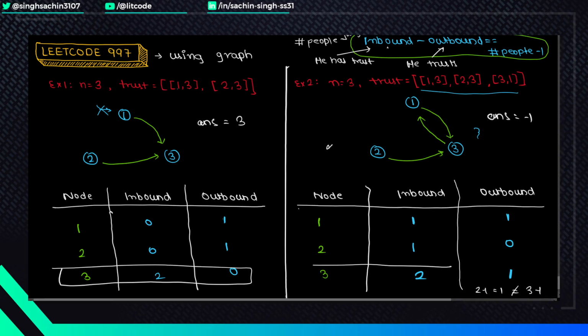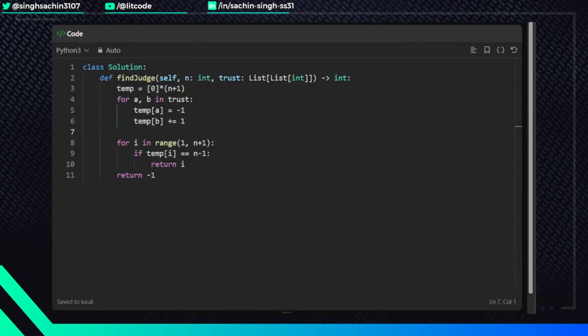Let's check out the code for the same. It will be a very simple code. What we are doing over here is I am using an array, and I have initialized it with 0. This basically means the value at every index shows the number of people who trust him. Next, I am simply iterating over the trust array which we have, and we get two values, a and b. So a trusts somebody, in that case I am subtracting 1 from it.